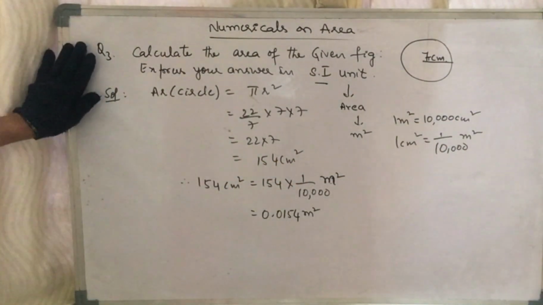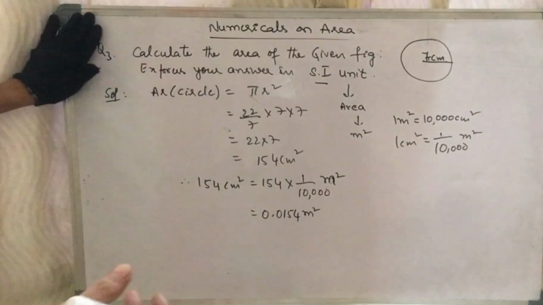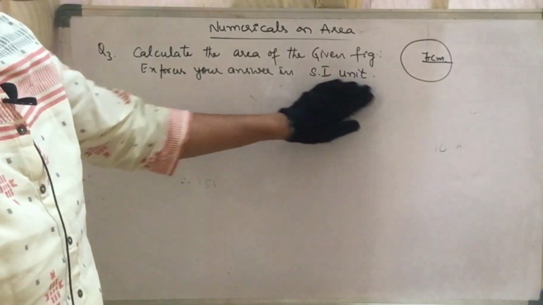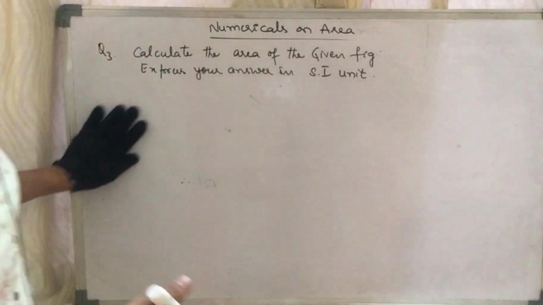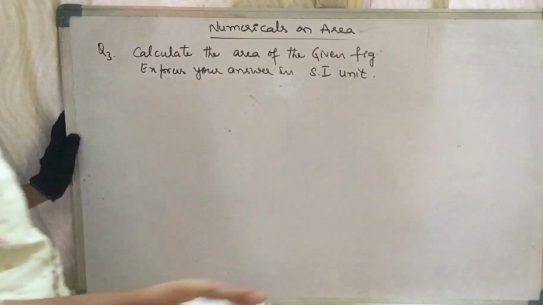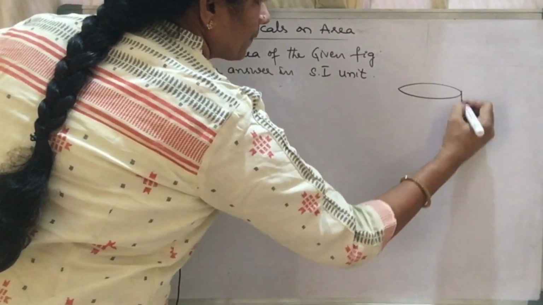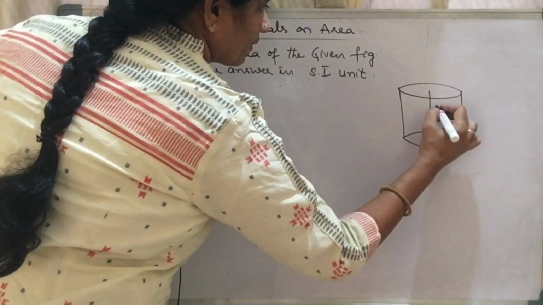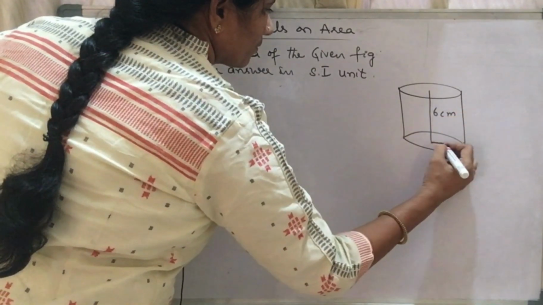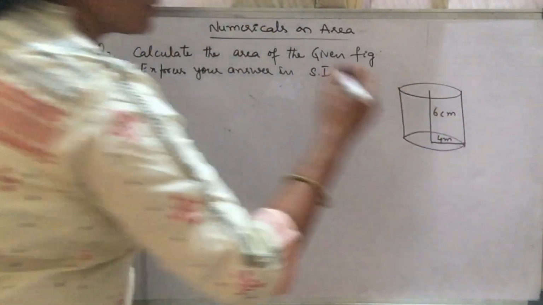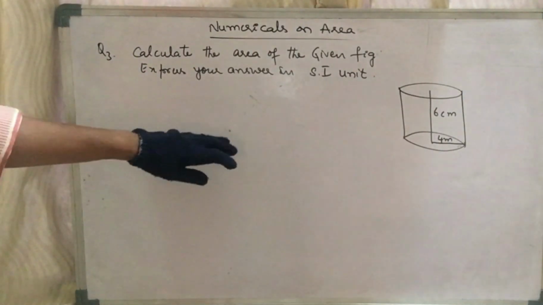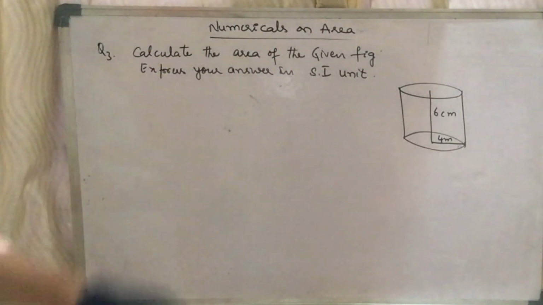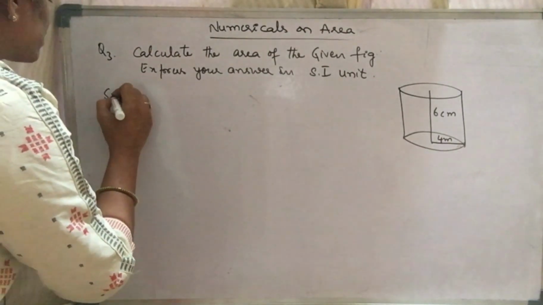Now take down the next question, take a pause and copy it, try to solve on your own. Calculate the area of the given figure and the same thing, express your answer in the standard unit. Six centimeters and 4 meters I have given you. So you must be aware that the diagram is a cylinder and you know the formula for it. So take a pause and solve it, children.